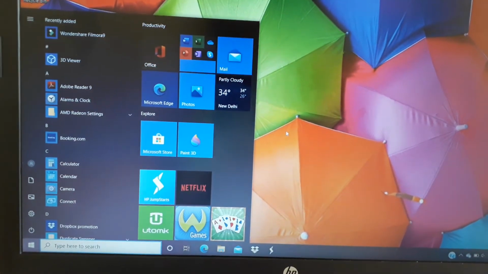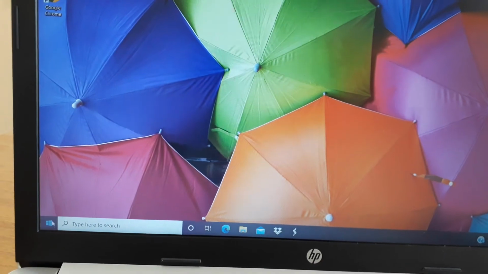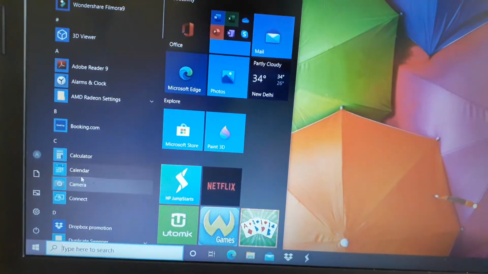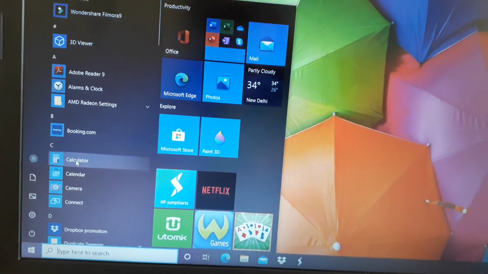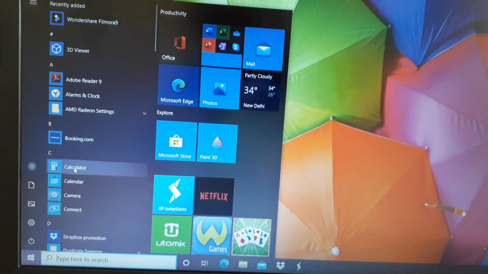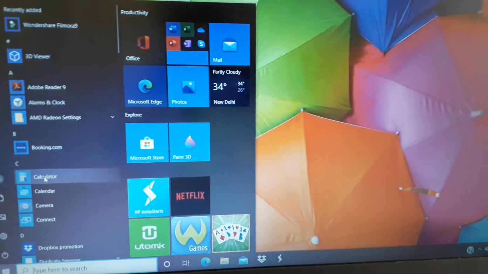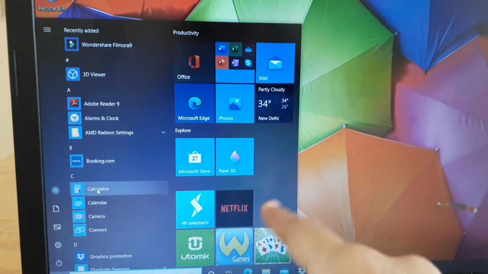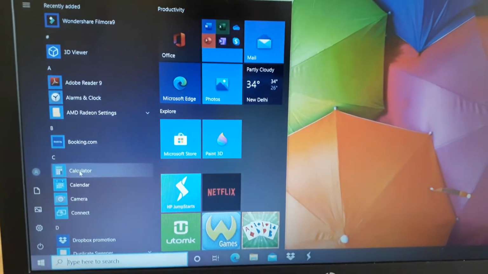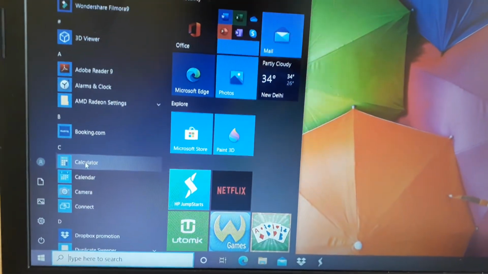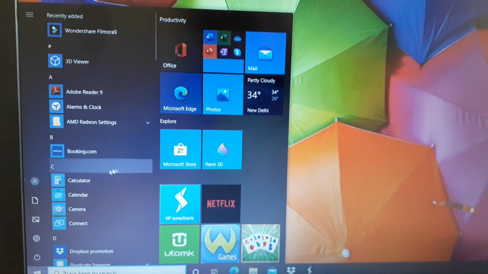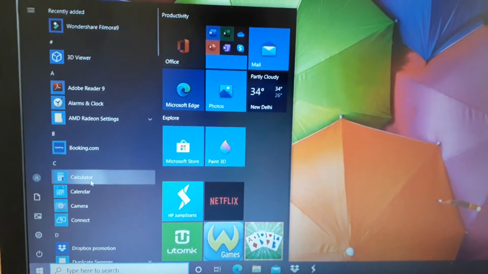Now I am showing you practical. Firstly, I will click on the start button. For example, I want to use calculator frequently. So I want to add calculator on my right side. Here is no calculator. So how can we do it? Firstly, I go on calculator and then right click.